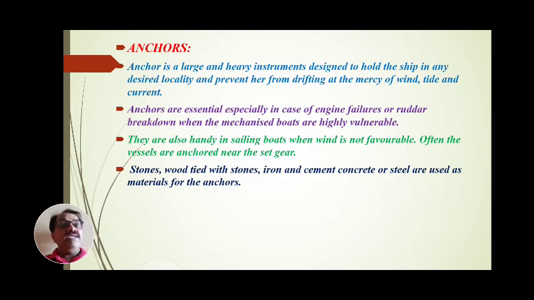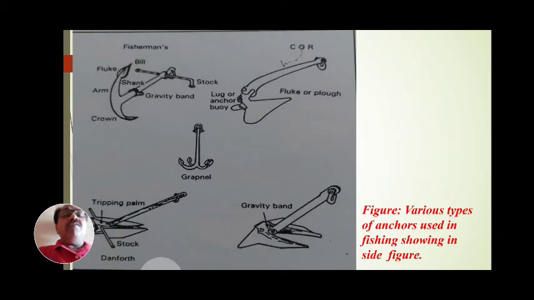Which materials are used for anchors? Stones, wood tied with stone, iron, cement concrete, or steel. These are used as the materials for anchoring.